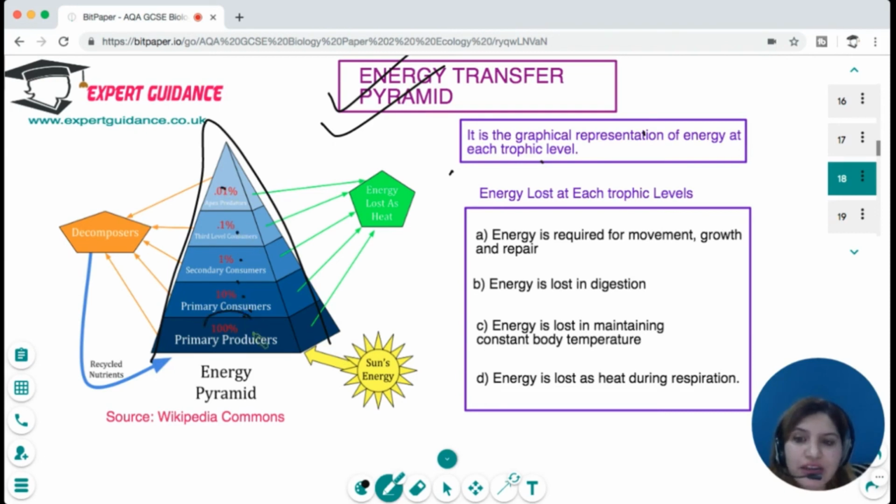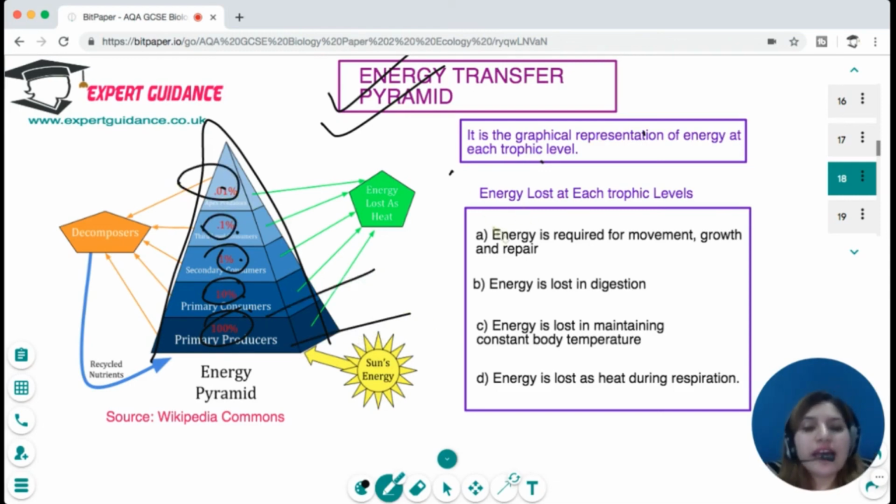You can see there's 100% in the primary producers. Primary consumers get just 10% of that. Secondary consumers get 1%, and then 0.1%. Now at each stage, this trophic level is losing energy because it requires energy for movement, growth, and repair. Energy is required in digestion. It is required to digest very indigestible food.